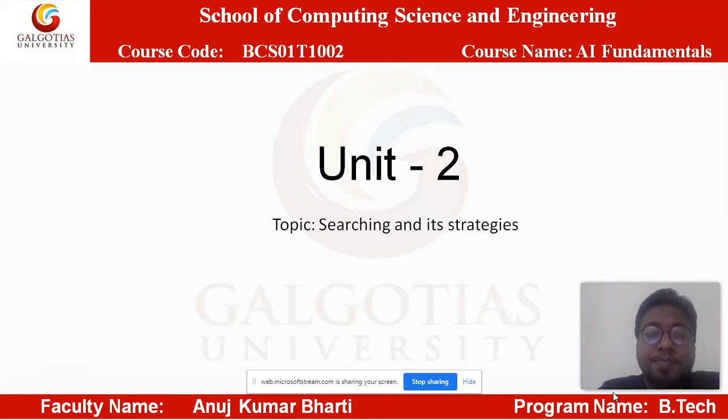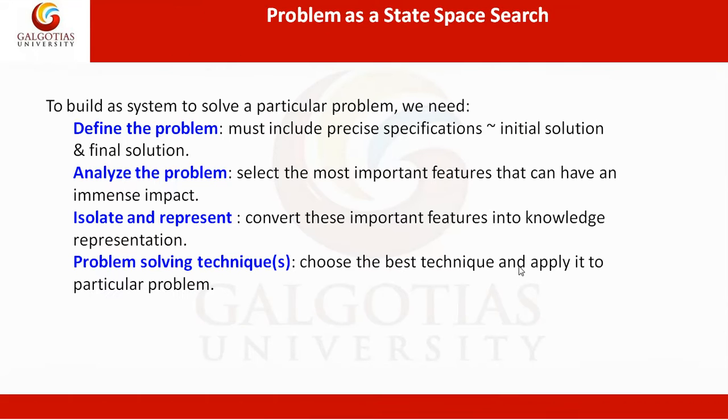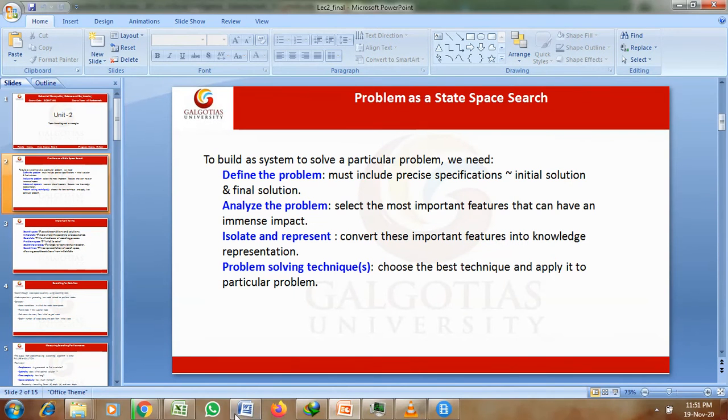represented in terms of graphs. Graphs are made up of links and nodes. We know that nodes are connected via links. So what we do is we demonstrate the problems in terms of states. So there is an initial state, there is one final state, and there is traversal. So searching for the solutions in graphs requires graph traversal. So how can we define a problem as a state space?